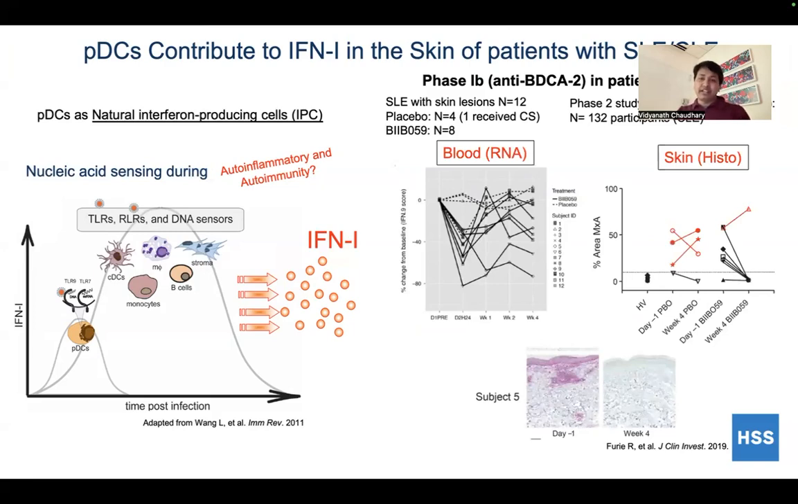This is a clinical trial study where they have shown that by targeting the PDC using the BDCA2 antibody, there is a transient impact on the interferon response change in the blood, but there is a complete abrogation of the interferon response change in the skin. In addition, they also observed a complete abrogation of the skin lesions in lupus patients at 4 weeks, suggesting the dominant role of the PDC in the skin.